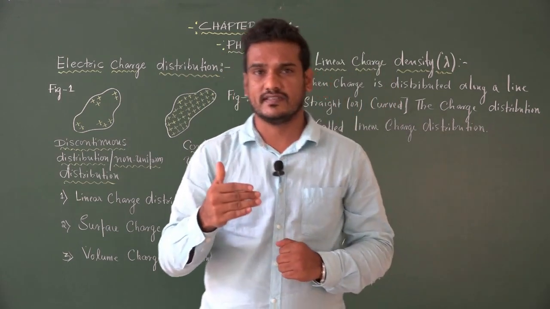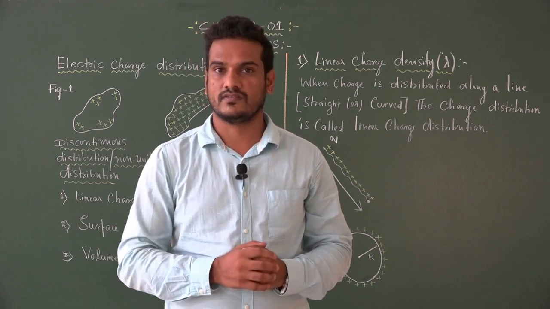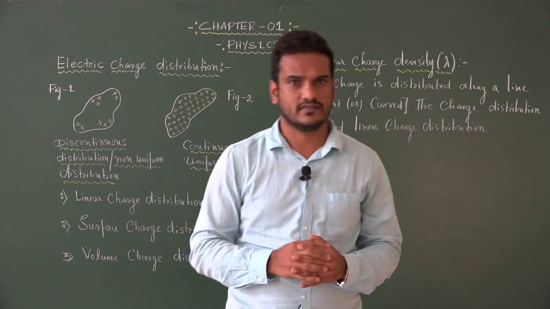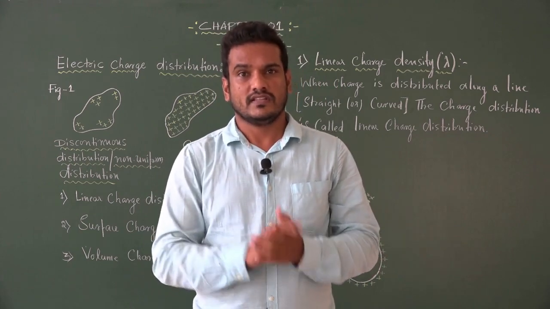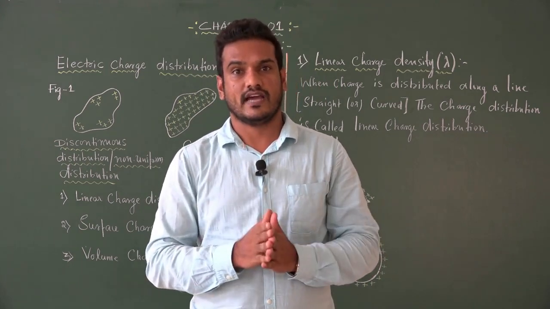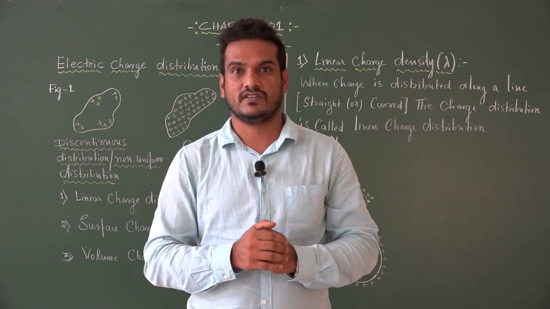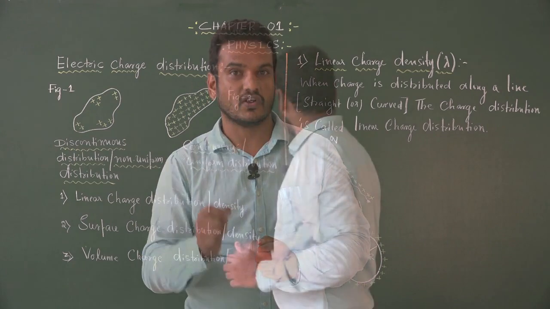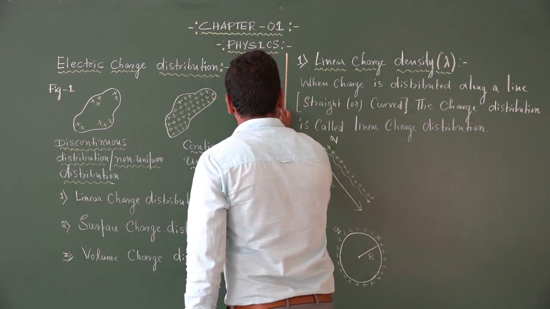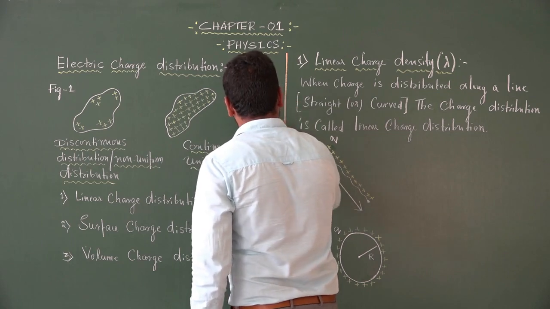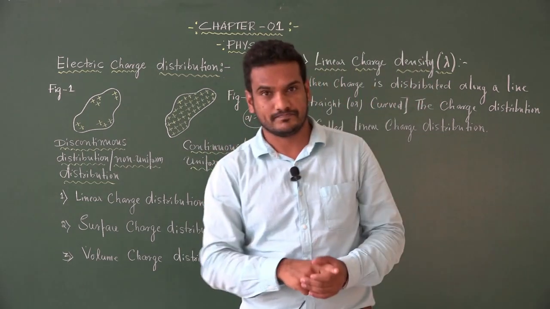As we discussed earlier, electric charge is quantized. What exactly is quantized? It means that on a charged body, the charge is always an integral multiple of the magnitude of the charge on a single electron, that is Q is equal to N into E. This equation we already learnt. Look at the equation. Q is equal to N into E.